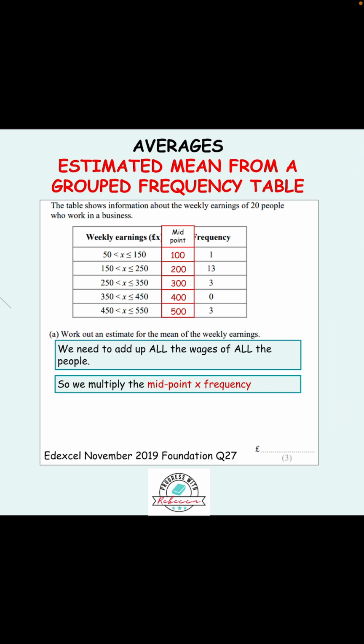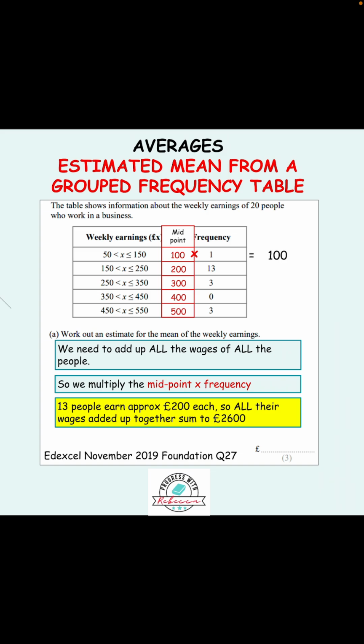So we have one person who worked on average £100. So we're going to multiply 1 times 100, midpoint times the frequency, to get 100. We then have 13 people who earn approximately 200 each. Remember, we don't know it's exactly that. We're just taking the midpoint. We're saying they earn 200 each. So all their wages add up to 2,600, because we do 13 times 200 to get 2,600.